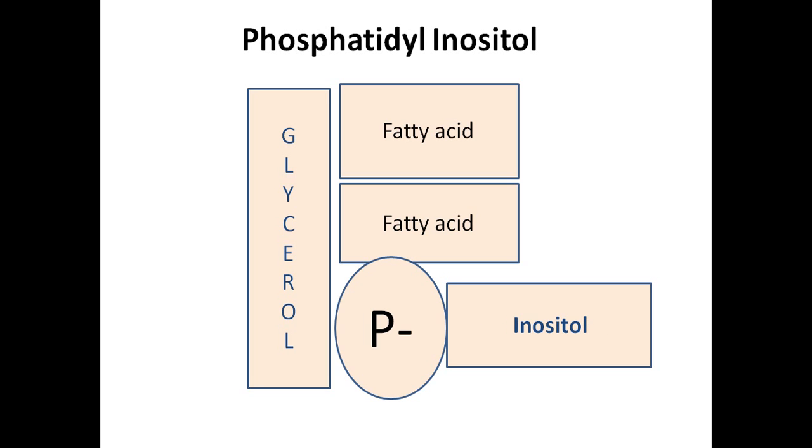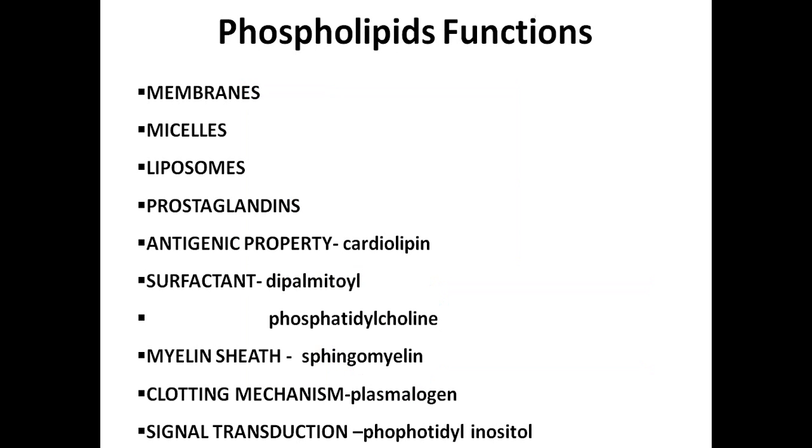Then another example for phospholipid is phosphatidylinositol. So first and second are esterified with fatty acid, third as usual esterified with phosphate group, and phosphate is linked to the inositol, resulting in the formation of a phospholipid called phosphatidylinositol. This phosphatidylinositol acts as a second messenger. So if you see the functions of the phospholipids, these are all components of the cell membranes.